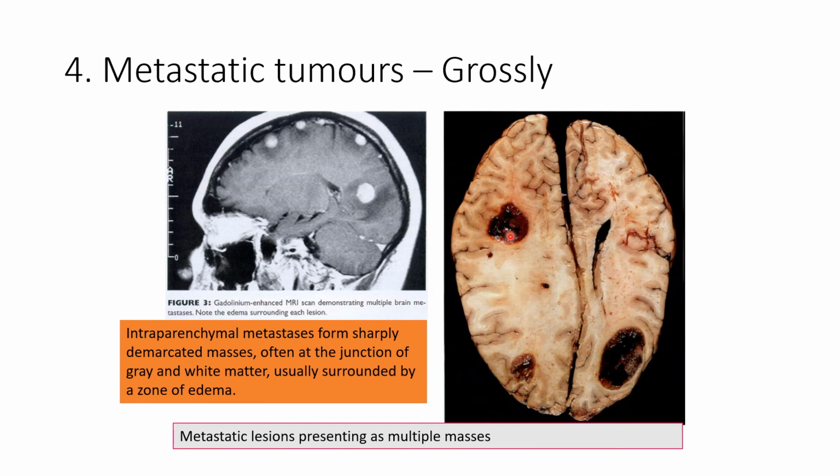You can see quite a lot of liquefactive necrosis happening here. Okay, and most often we see this metastasis at the junction of the gray and white matter.